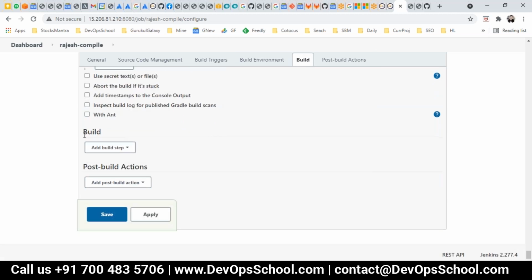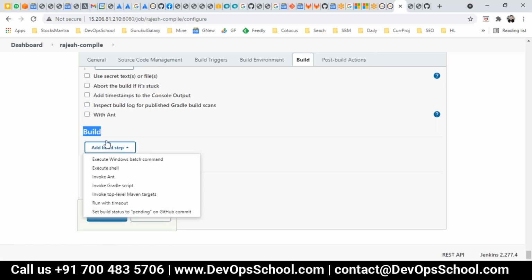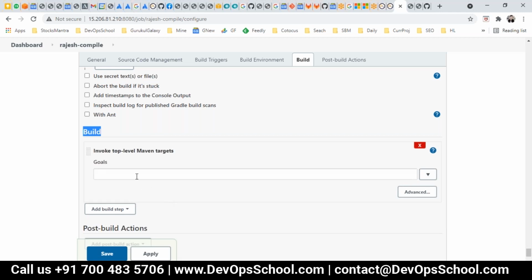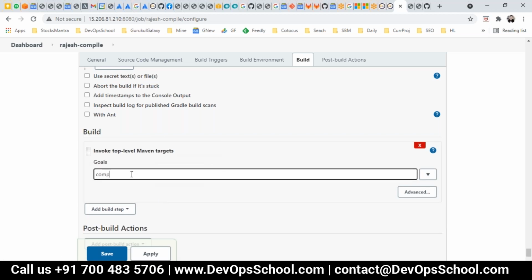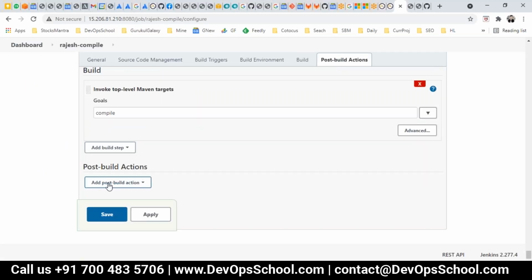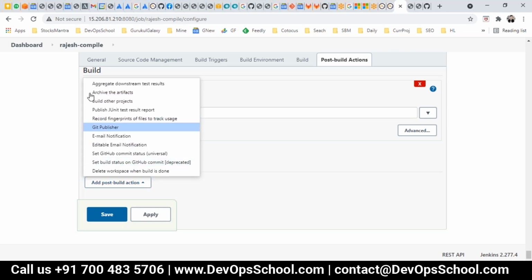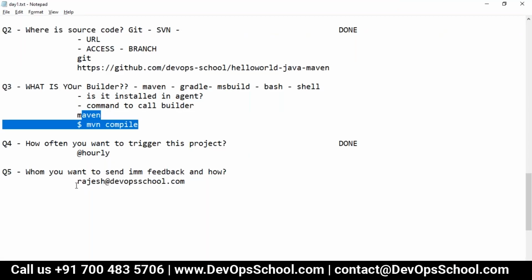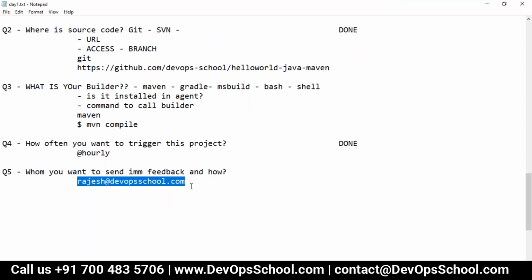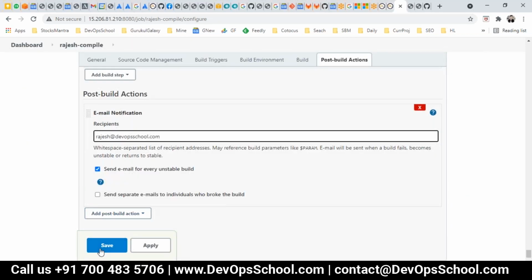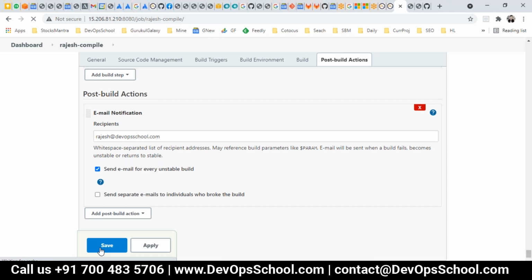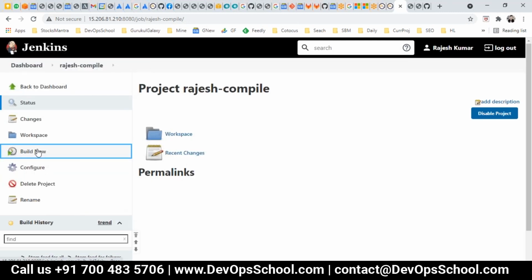In the build section, what you have? Builder. What is your builder? Maven. What is your goal? Compile. Here we decided, right? All this thing we decided here. And the post build, what features you have? So many features where we can send an email, trigger another projects and stuff like that. So here, email notification. To whom? Rajesh. And save it.